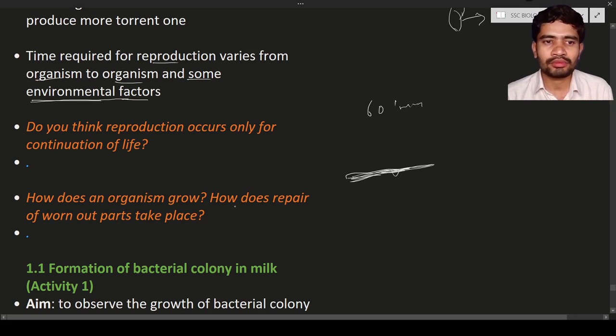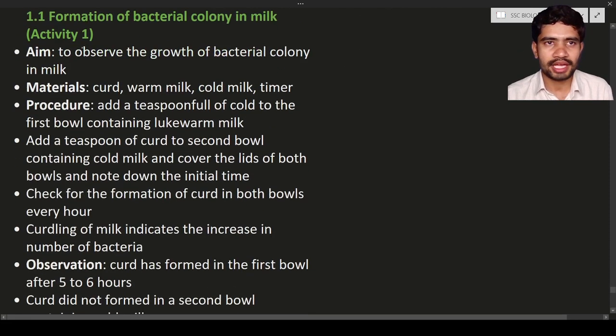Now the activity one, that is the formation of bacterial colony in milk. In this activity we are going to discuss how the environmental factors have an effect on the reproduction process. We need to observe the growth of bacterial colony in milk, and how environmental factors like temperature, food, and so on have an effect. So the aim is to observe the growth of bacterial colony in milk.